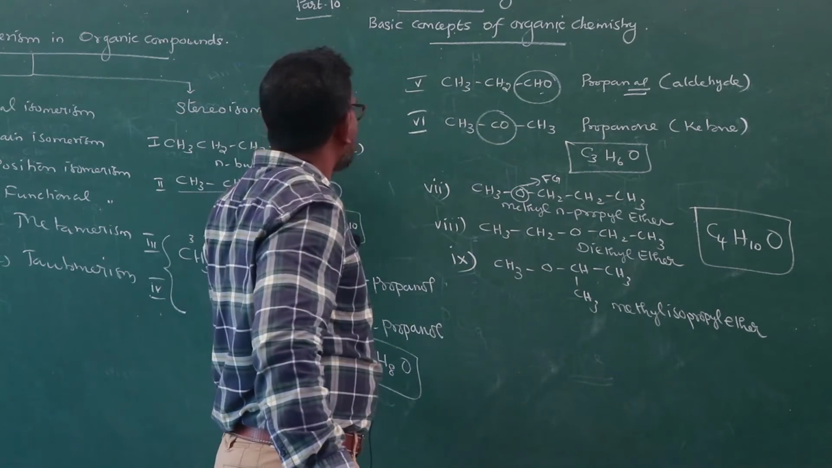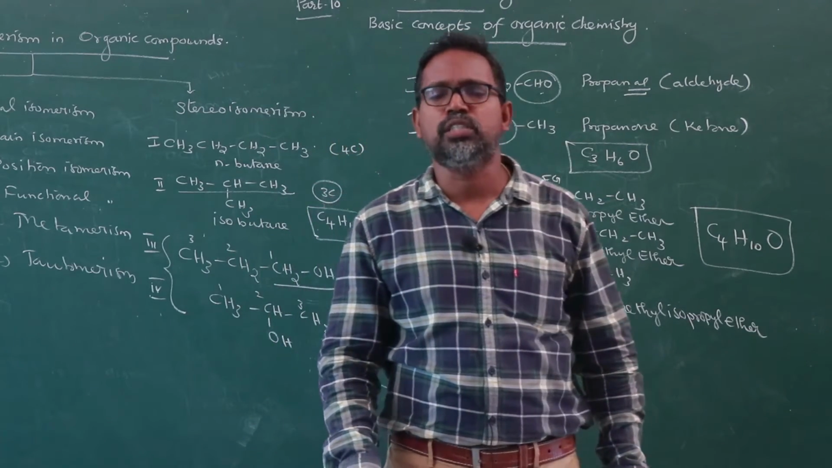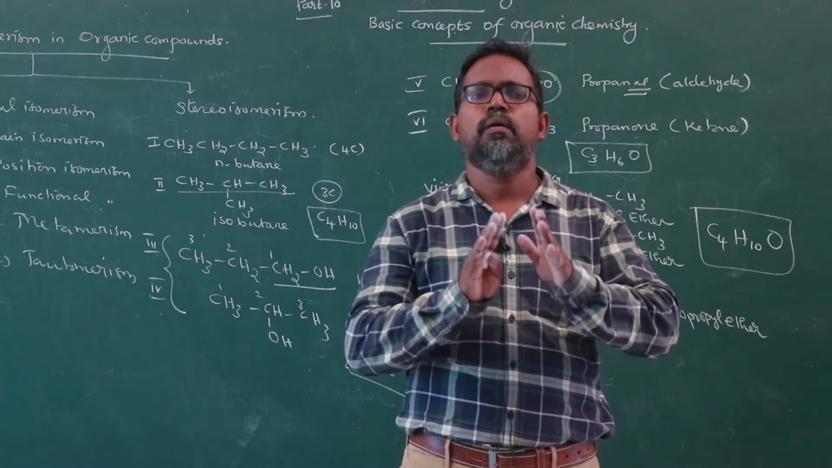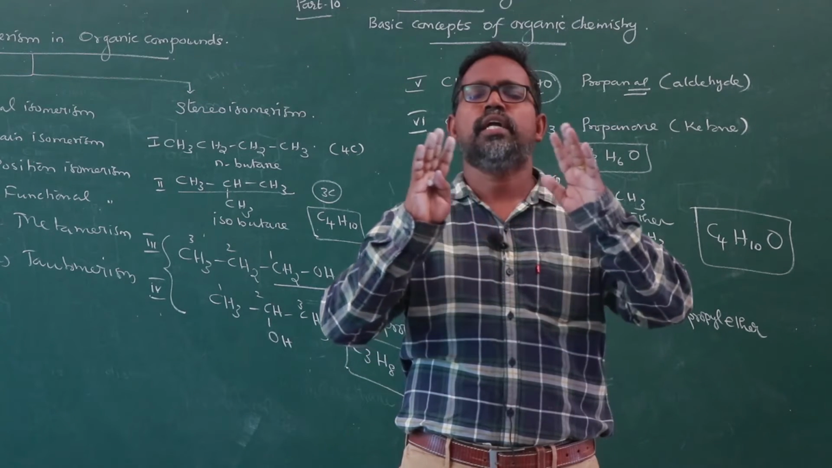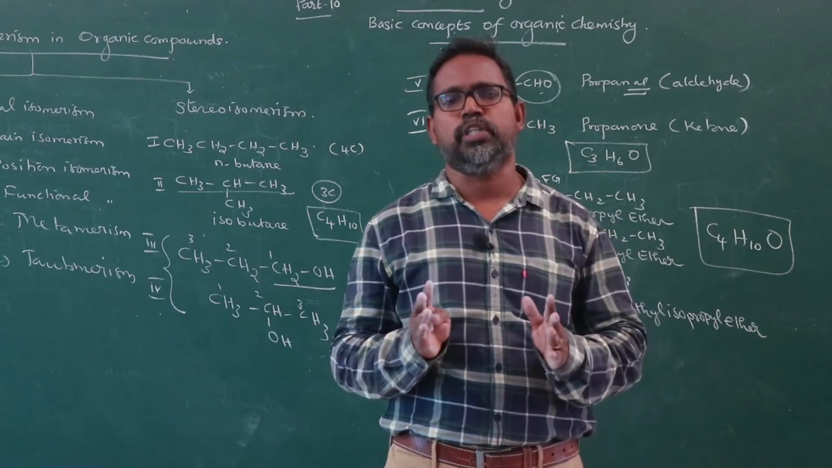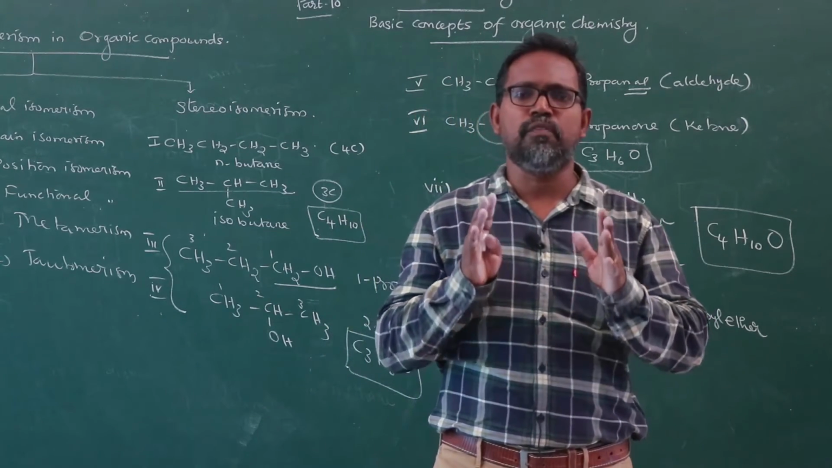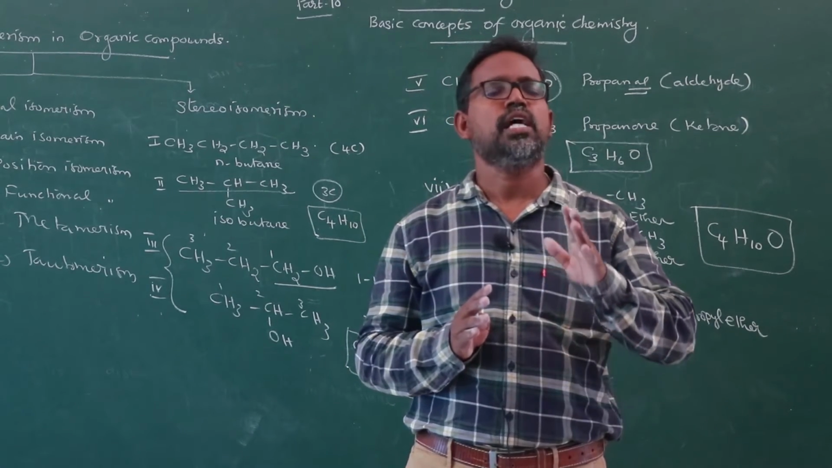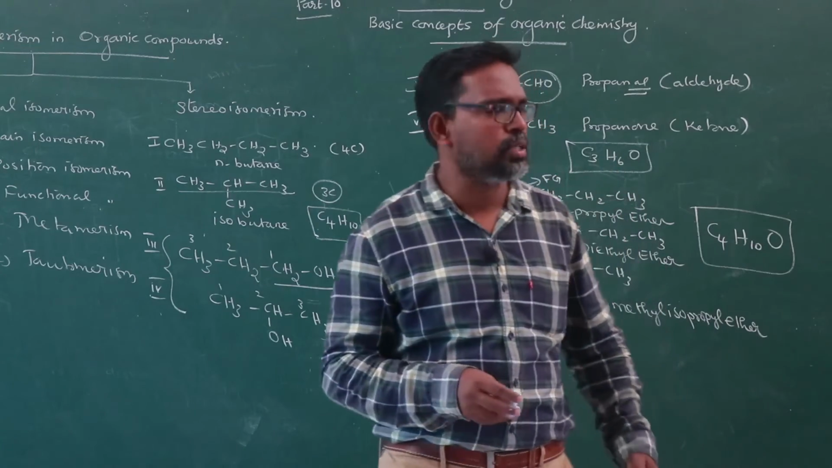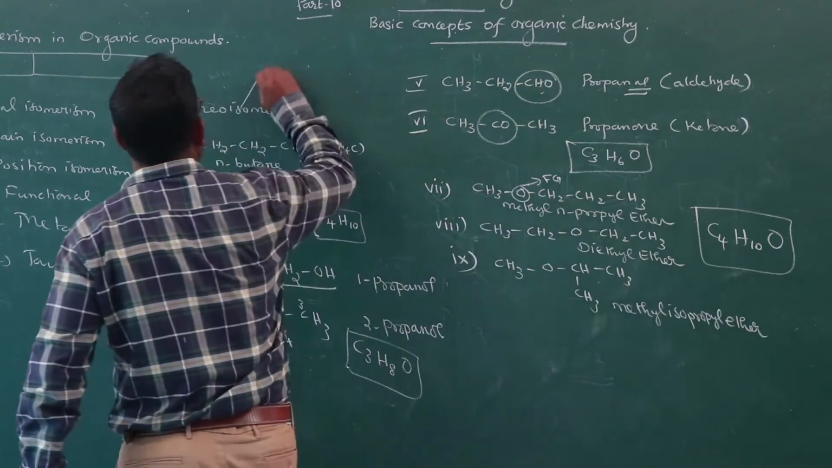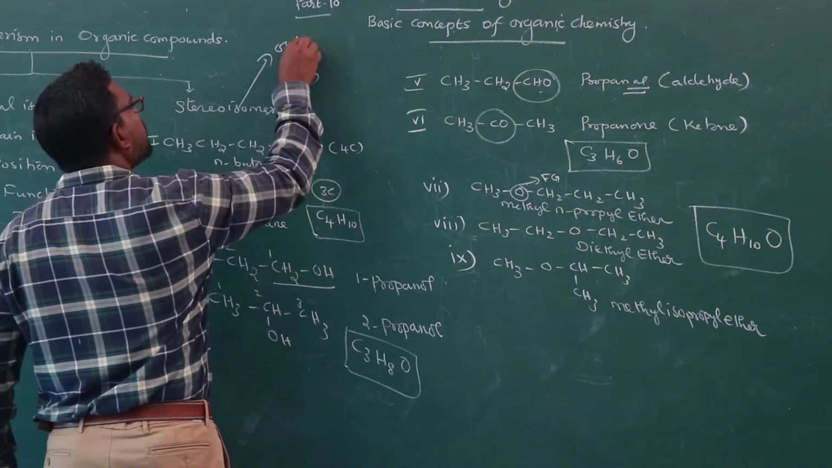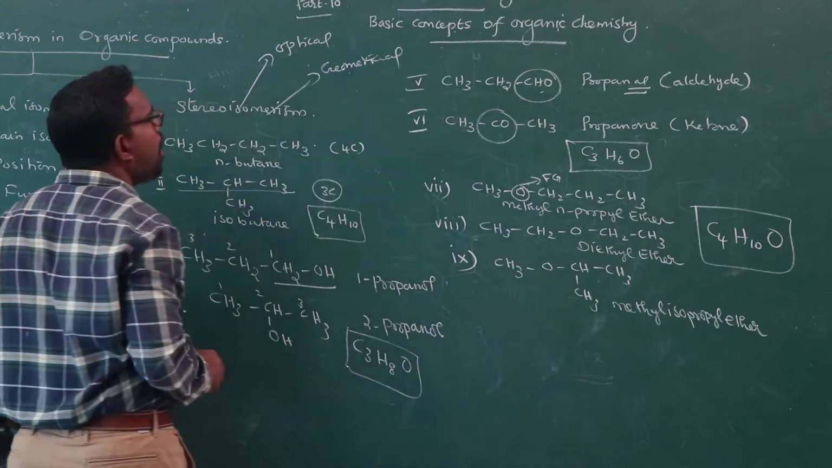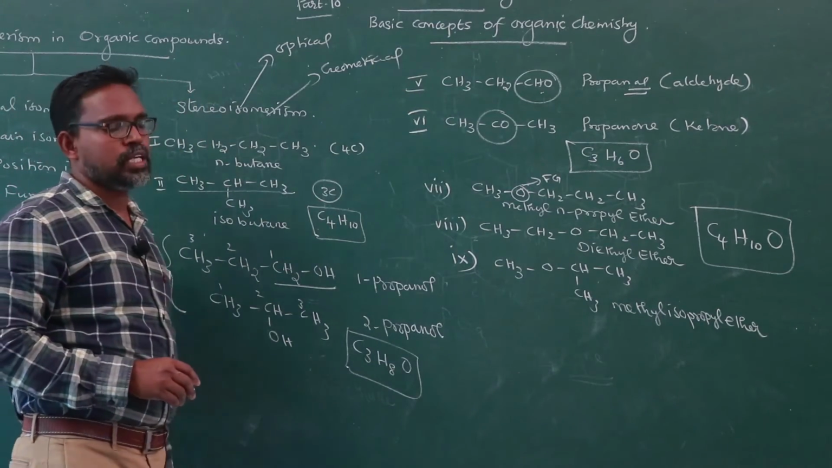The second category is stereoisomerism. What is stereoisomerism? Organic compounds having the same molecular formula, but with atoms attached in different spatial arrangements. The spatial arrangement of atoms may differ, leading to the formation of stereomers. This isomerism is called stereoisomerism. Stereoisomerism is further classified into two types: optical isomerism and geometrical isomerism.